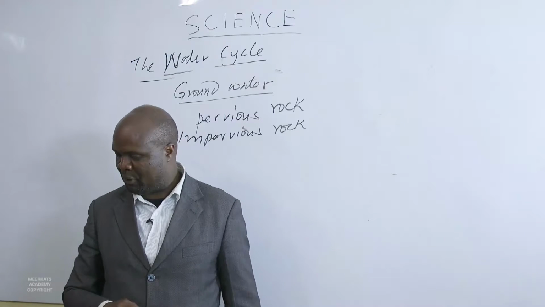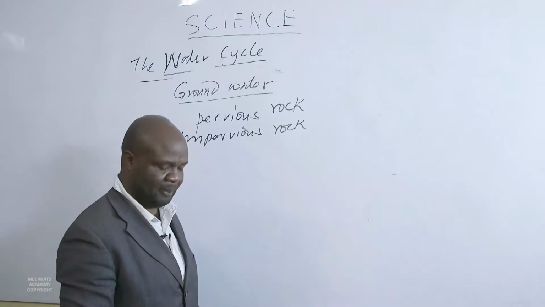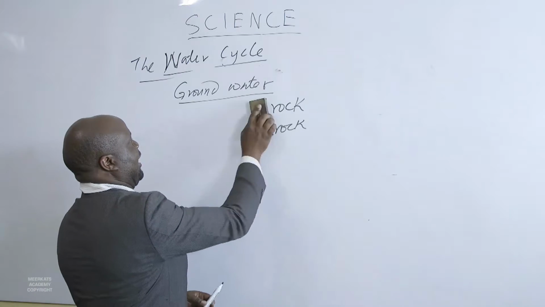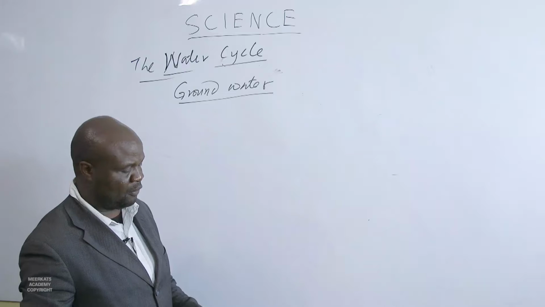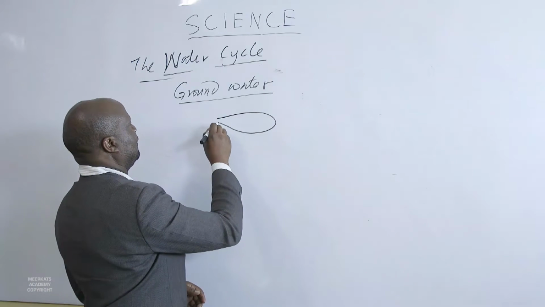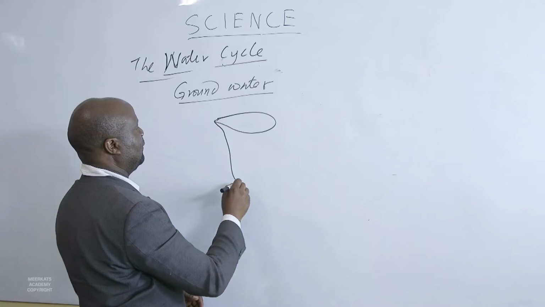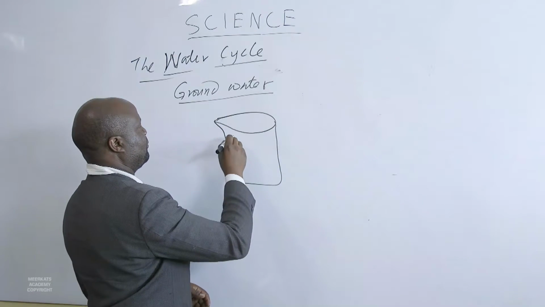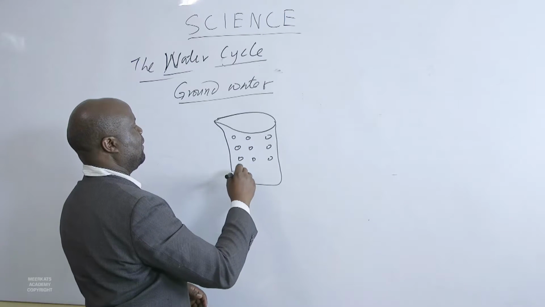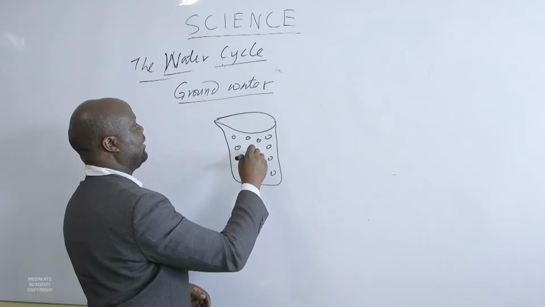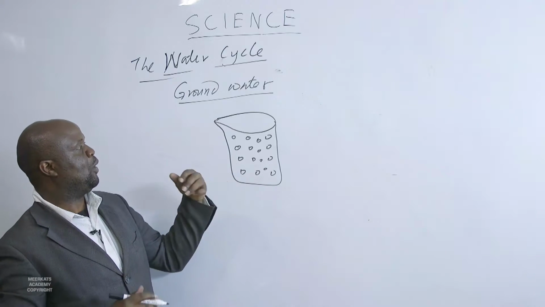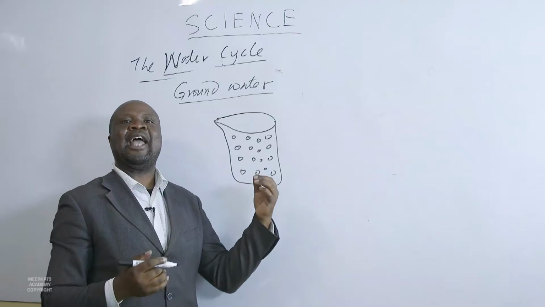We can have an example to explain what a pervious rock is. If we pick a glass of water, for instance, and say these are pebbles, or these are sandstones, you can find within this sand there are air spaces.